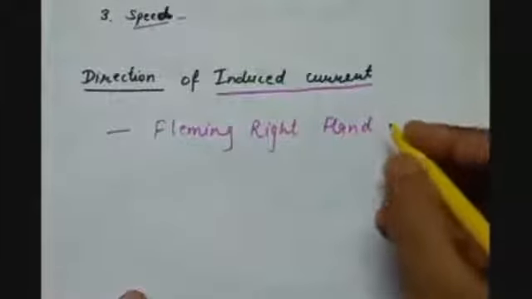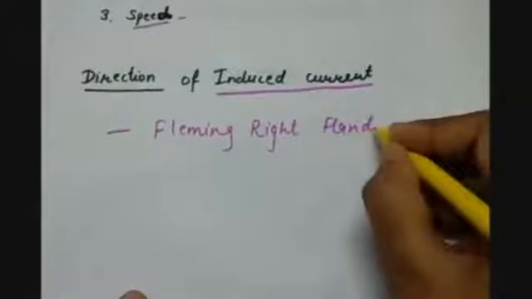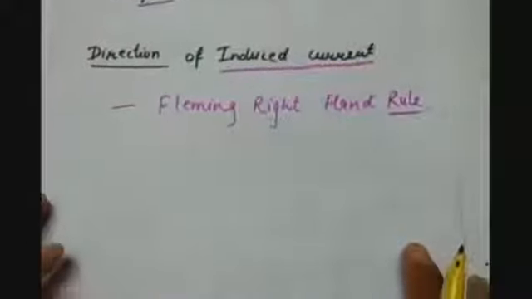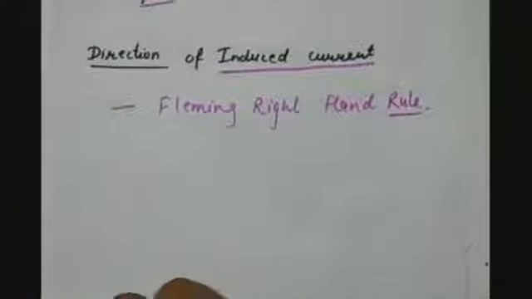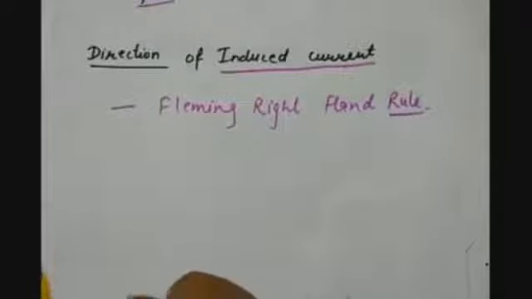Earlier we studied Fleming's left hand rule, which was used to find the direction of the force when the current is flowing perpendicular to the magnetic field of the magnets.